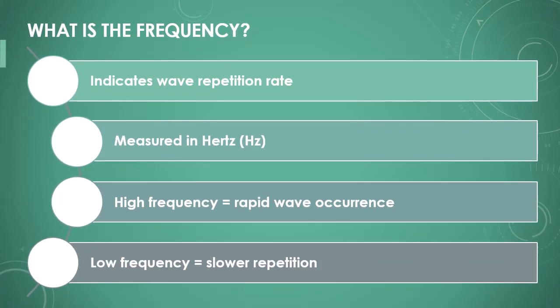The frequency of a wave indicates how often the wave repeats in a given time span. It is measured in hertz, where 1 hertz corresponds to 1 repetition per second. A high frequency means the waves occur very quickly in succession. Low frequencies mean the waves are slower and repeat less frequently.